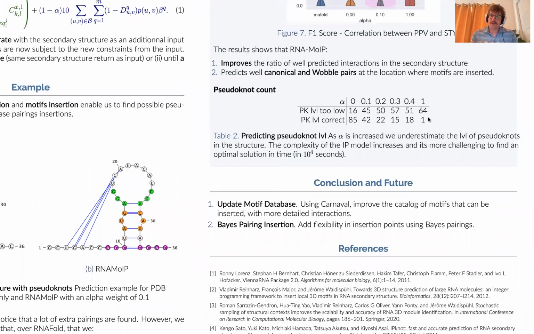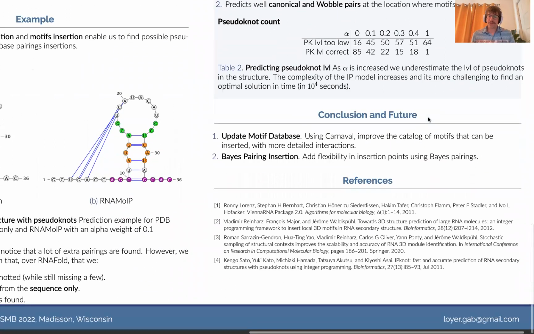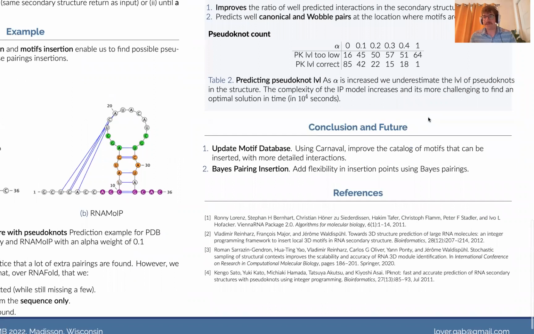We can also see that the more we tend toward the motif insertion, the more challenging it is for the IP solver to find an optimal solution in time, since we fixed a time limit at around 15 minutes. So in conclusion, we want to update the motif database using Carnival to have more detailed interactions and to have a better and bigger catalog. And also we want to use base pairing insertion instead of using direct matching of the sequence for the motif insertion. Thank you.